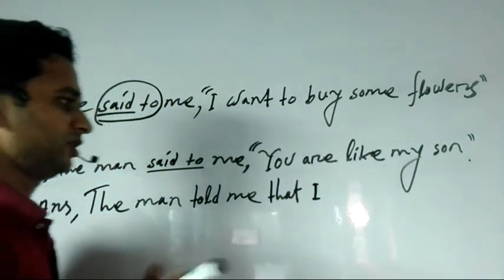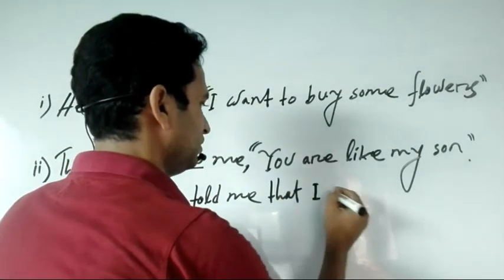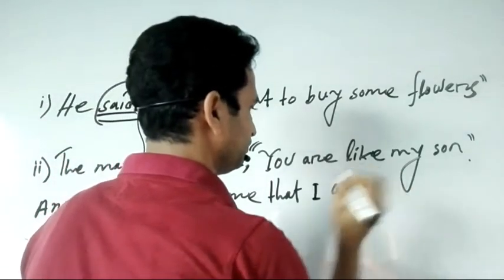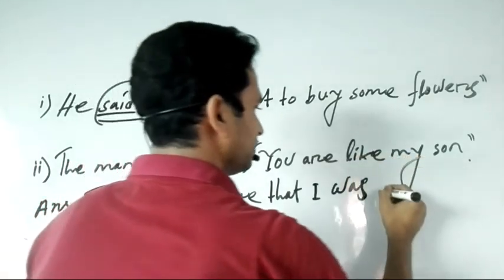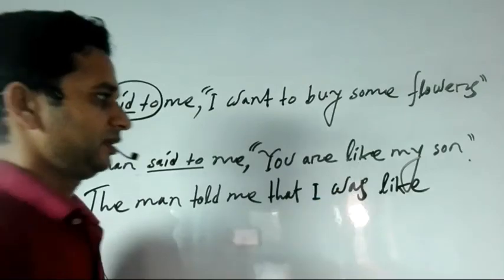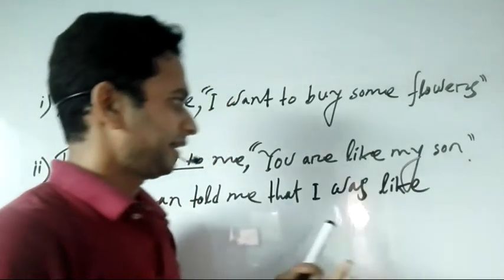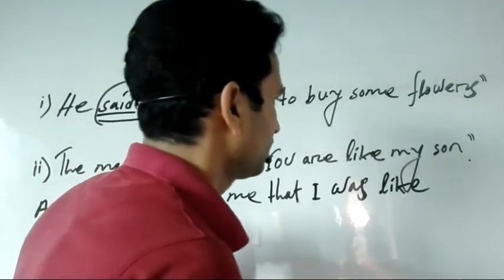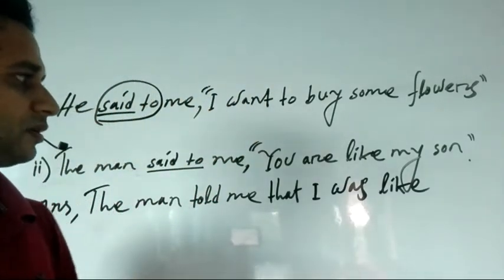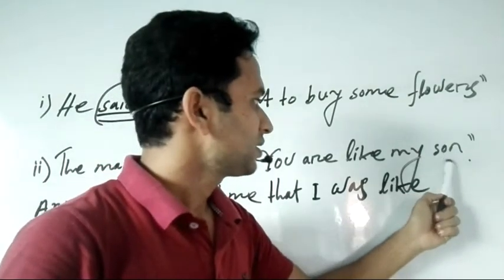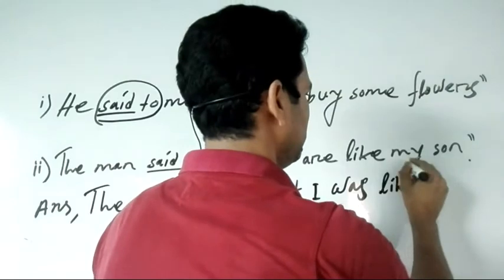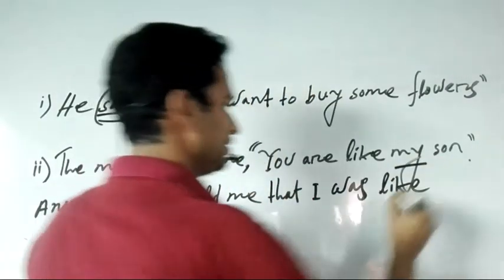Am, is, are will be changed to was or were. I was like. Like is not a verb here. Like works here as a preposition. And my son will be his son. My will be changed into his.